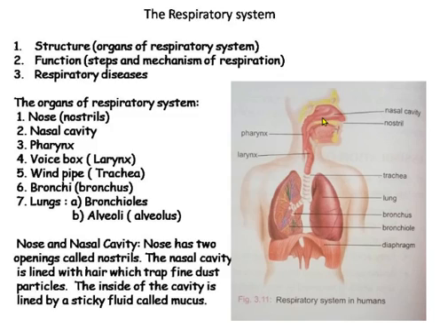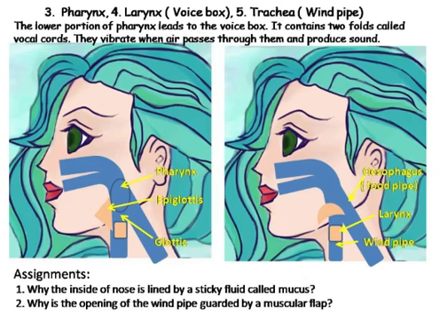After the nasal cavity, the air goes to the pharynx. Let us see what the pharynx is. The pharynx is the common space behind the nasal cavity and mouth. The lower portion of the pharynx leads to the voice box. This is the voice box. The voice box is also called the larynx.